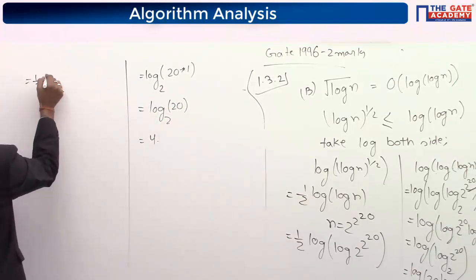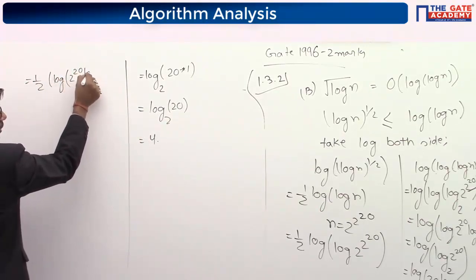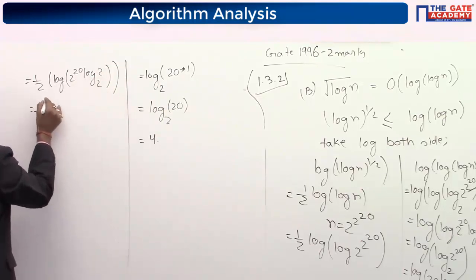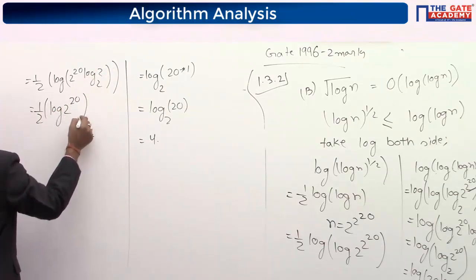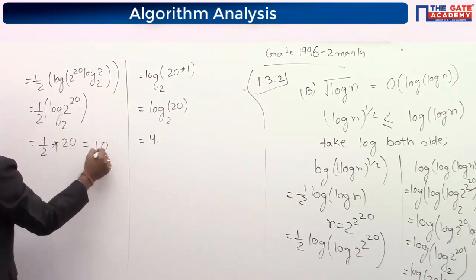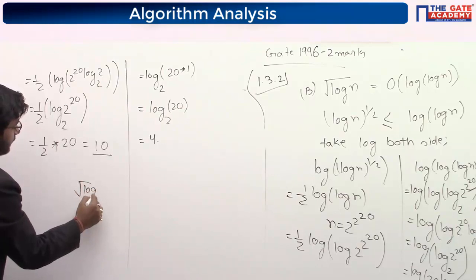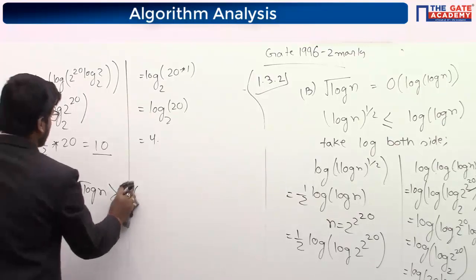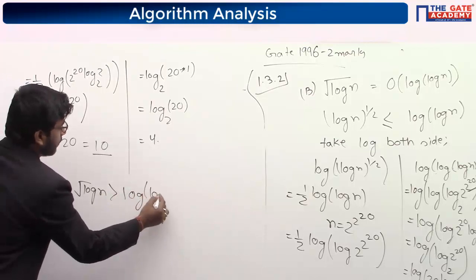Half of 2 to the power 20 will come outside, and log 2 base 2 is 1 only. So here you will get half of 20, so it is 10. So you can see that root log n is greater than log of log n. So it means it is false. You are saying that it is smaller than log of log n.